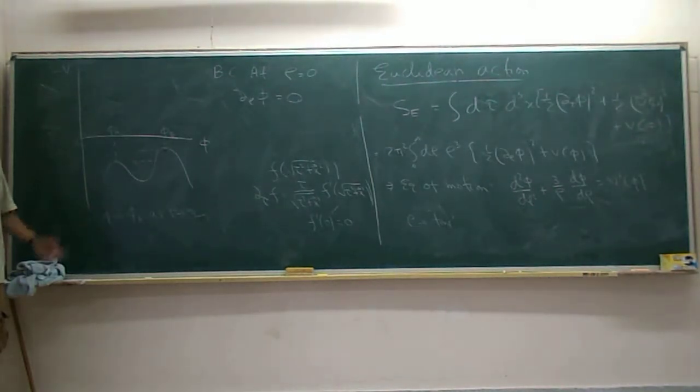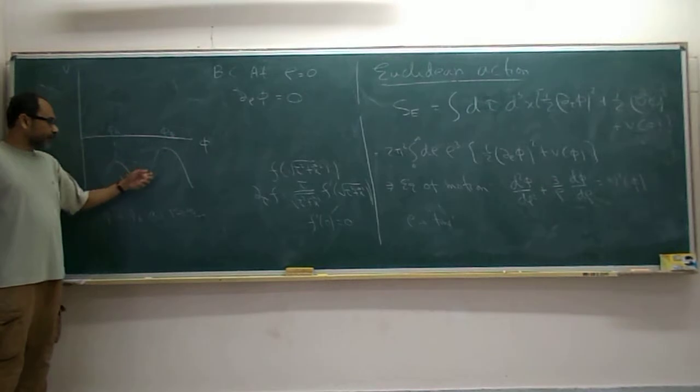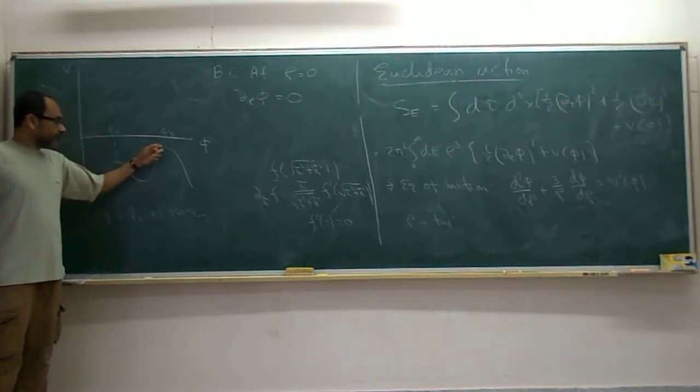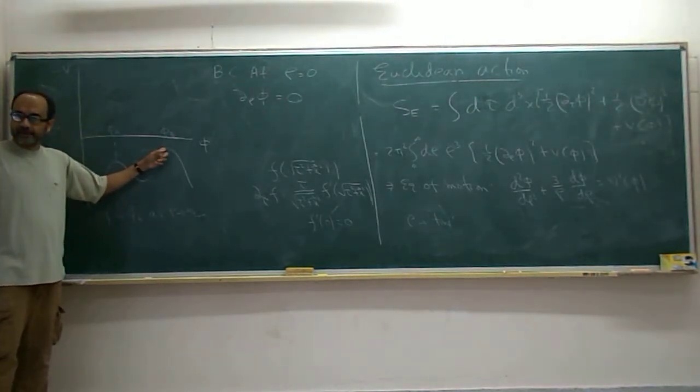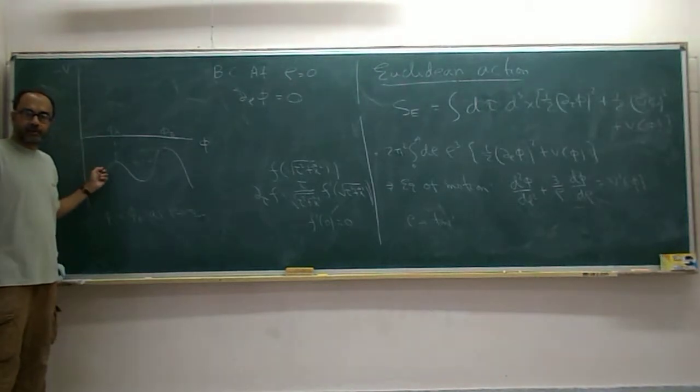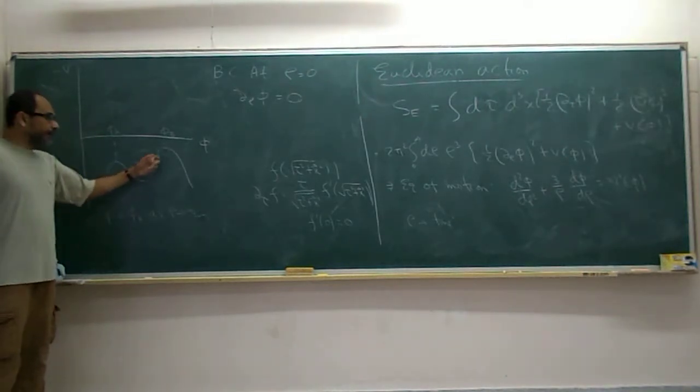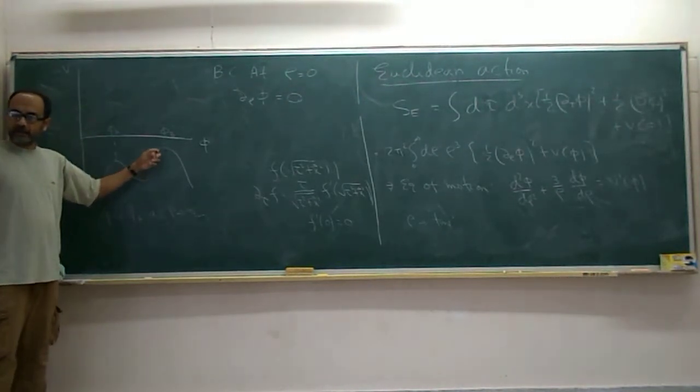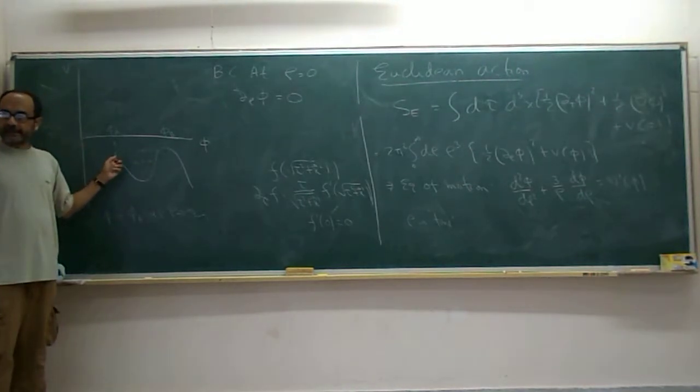Okay? So now we say that if we start from here, you know that it cannot roll up. If you start from sufficiently close to phi b, then it can roll and go to the other side, right? So somewhere in between, there must be a starting point where you roll and reach exactly this point.